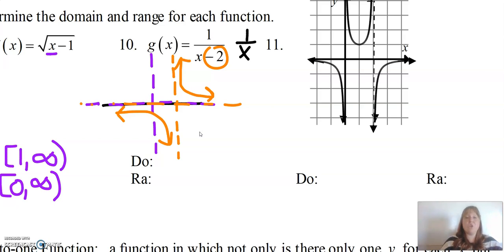Well, if I put a 2 in there, it would make me divide by 0, right? And that's illegal. So x cannot be equal to 2. I know that. Okay. Can x equal other numbers, though? Like, what if I put 1 in here? Can I do that? Yep. Can I put 0 in there? Yep. I can put all of these numbers, right? All of these numbers over here are totally legal.